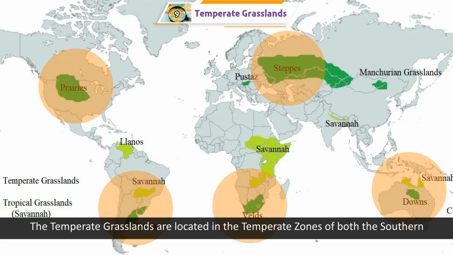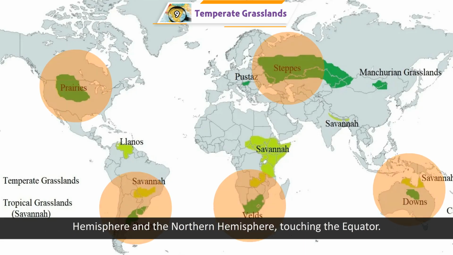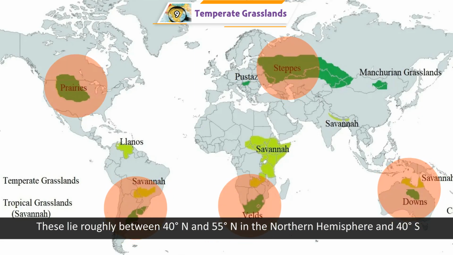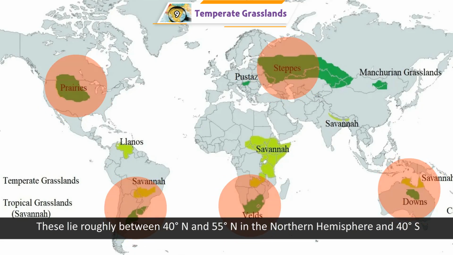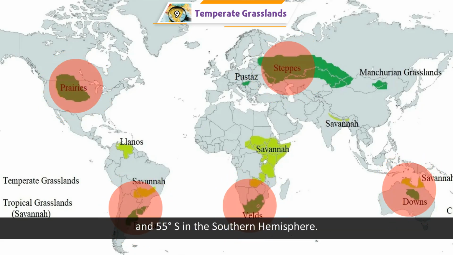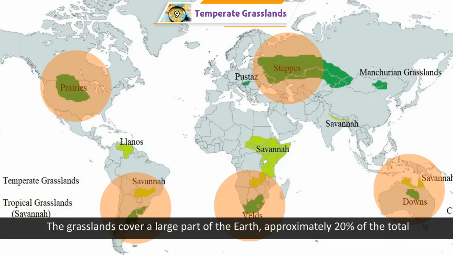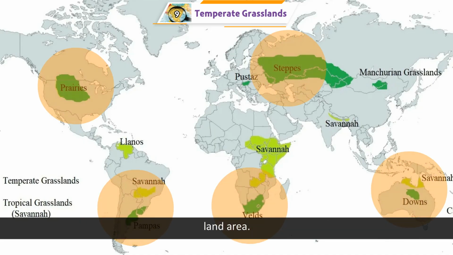Location. The temperate grasslands are located in the temperate zones of both the southern hemisphere and the northern hemisphere, not touching the equator. These lie roughly between 40 degrees N and 55 degrees N in the northern hemisphere and 40 degrees S and 55 degrees S in the southern hemisphere. The grasslands cover a large part of the earth, approximately 20% of the total land area.